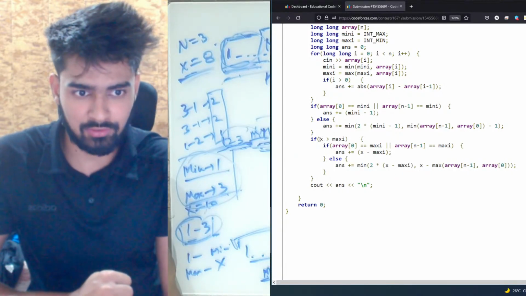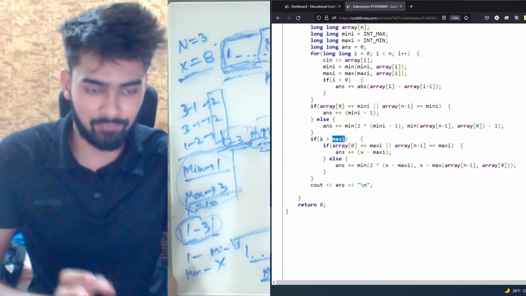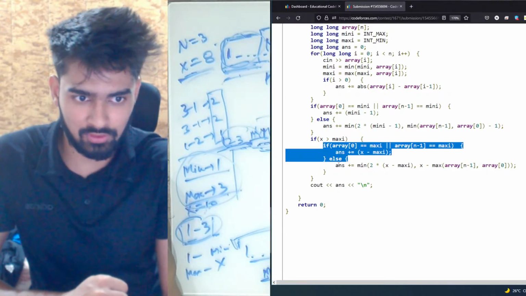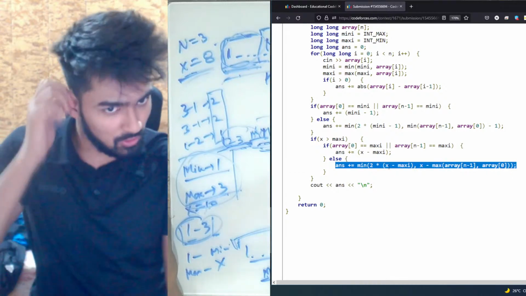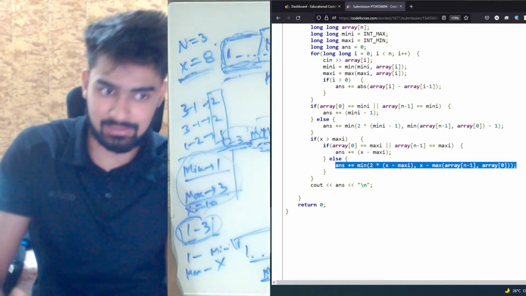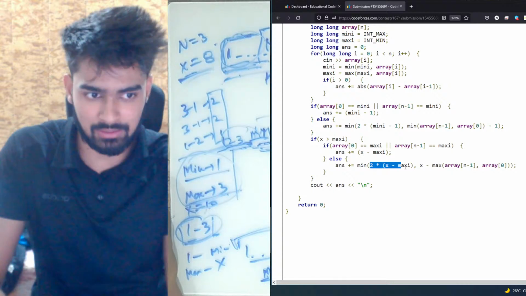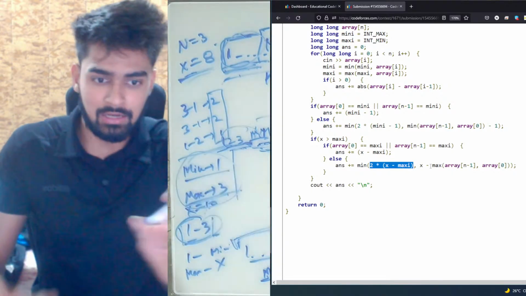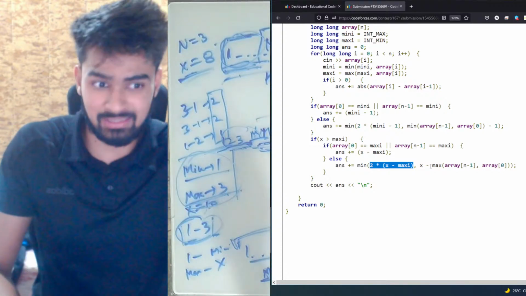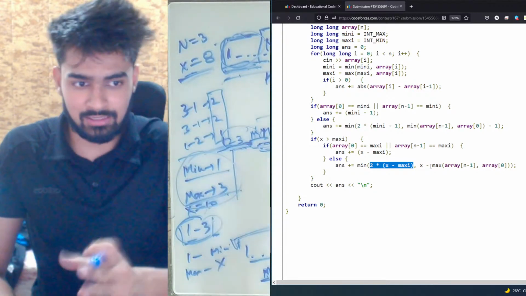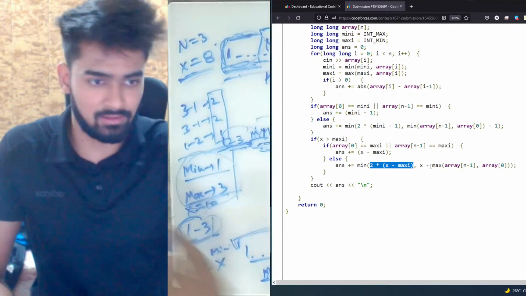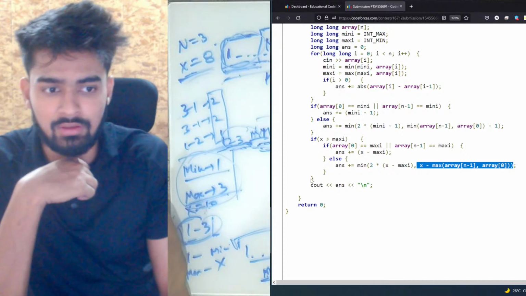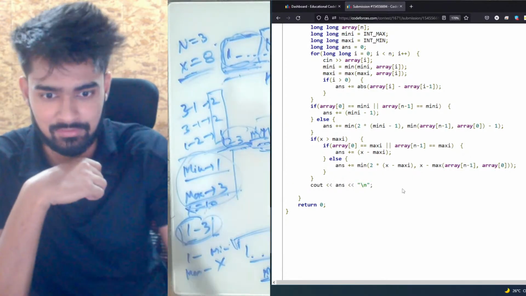Now before that, you need to check if your x is greater than max, because then only you'll have a right segment. Then again, you don't need this part of the code, you just have to write this one, that if you put all the remaining elements in the middle next to the max element, then it will be this one. Else you can actually have it in the left part or on the right part. Now whichever of array 0 or array n-1 is greater, it is beneficial to have all the remaining elements on that side. So that is what I'm doing, x minus maximum of array of n-1 or array of 0, and then you just print the answer. Is this clear?